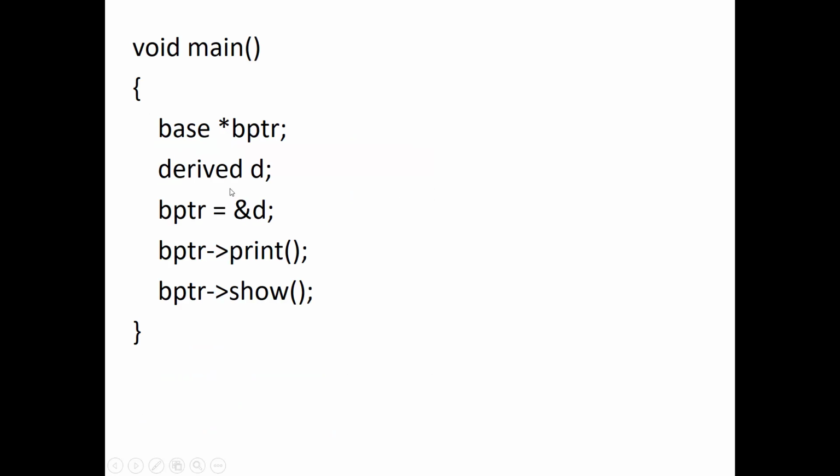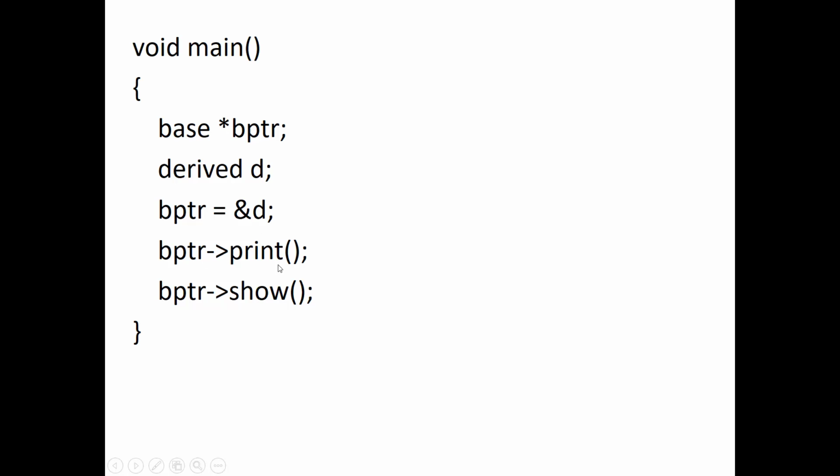In order to call the functions, I have created a pointer of the base class. So base star BPTR. For your reference, a pointer is a variable which points to a memory location. Here you can have class pointers. Before this, you must have used integer pointers and float pointers, so int star and float star are data type pointers. Like that, we can also have class pointers. So base star BPTR is my pointer. Then I have created an object of the derived class, and using this pointer I am pointing it to the address of D, the object of the derived class.